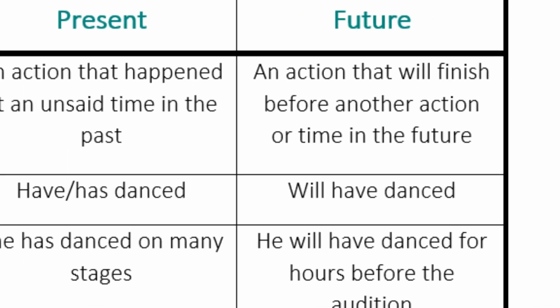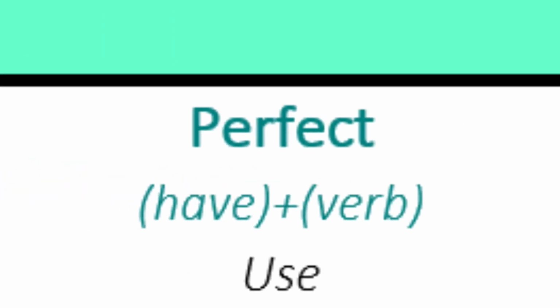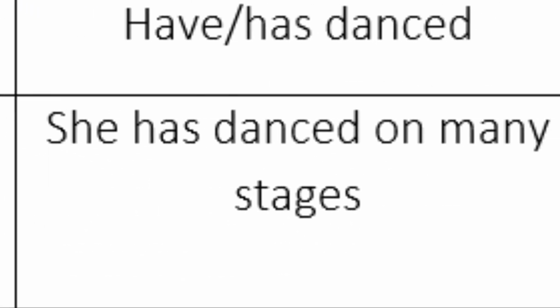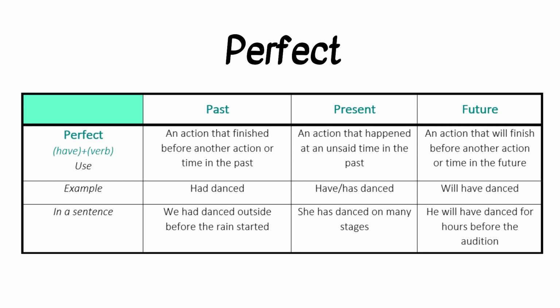Future perfect. An action that will finish before another action or time in the future. For example, will have danced. He will have danced for hours before the audition. Here we can see from the examples the form have plus the verb. We had danced. She has danced. He will have danced. Okay, that was perfect.